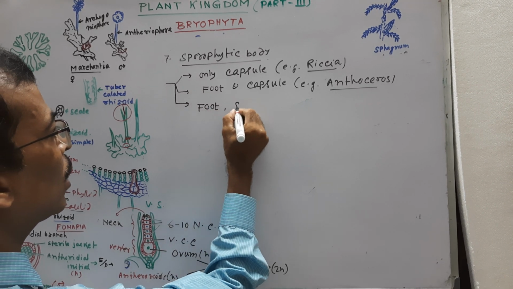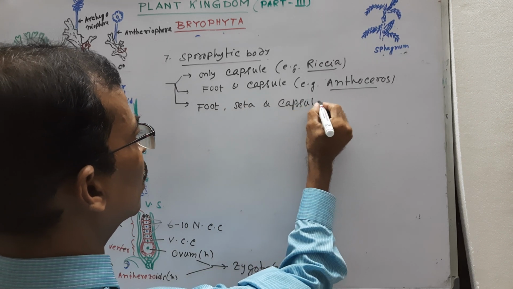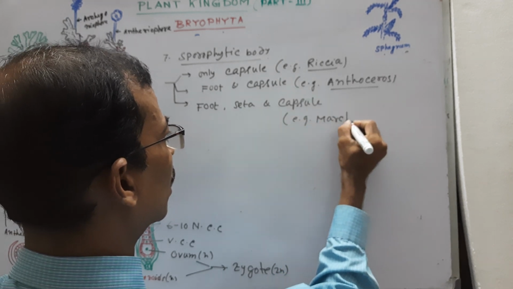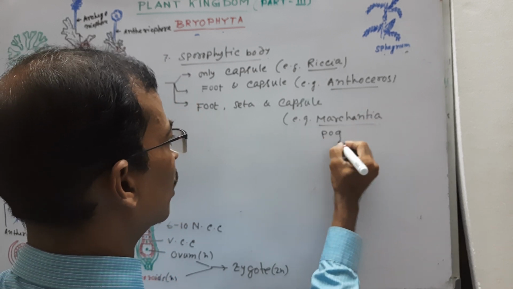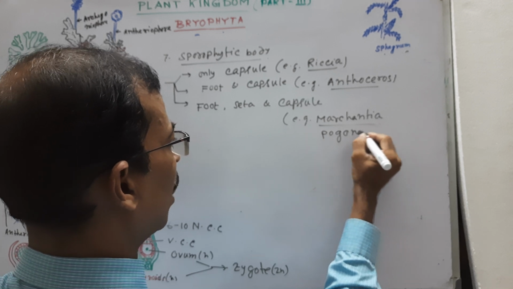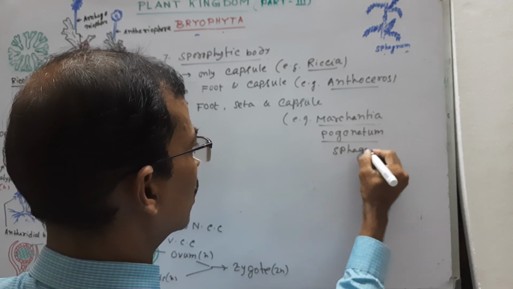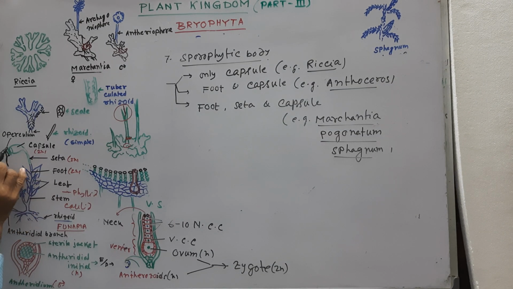Foot, seta and capsule. Examples are Marchantia, lower Bryophyta under Hepaticopsida, and Pogonatum, Polytrichum, Sphagnum, etc., under Bryopsida, the mosses. Look here, about the sporophytic body in moss, one thing must be remembered: foot, seta, capsule. Over the capsule there is a cap-like structure which is called calyptra.